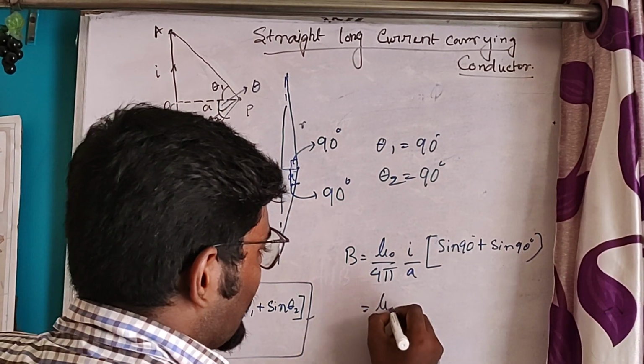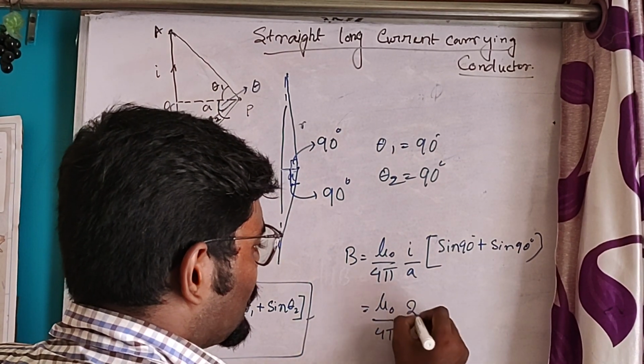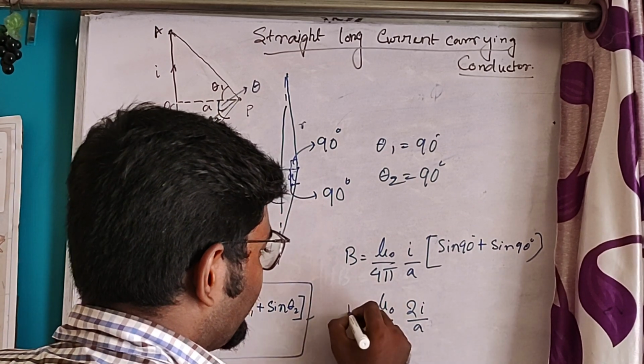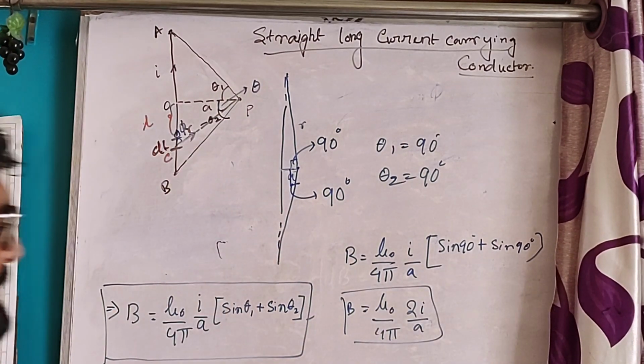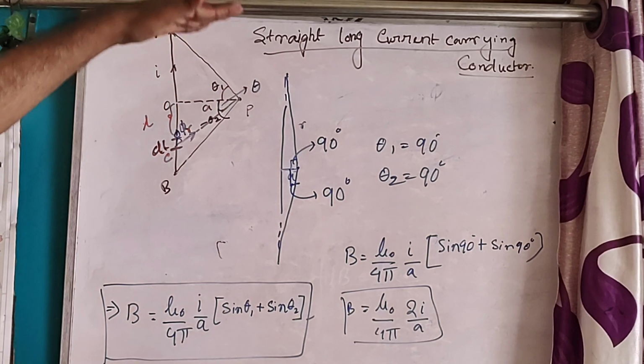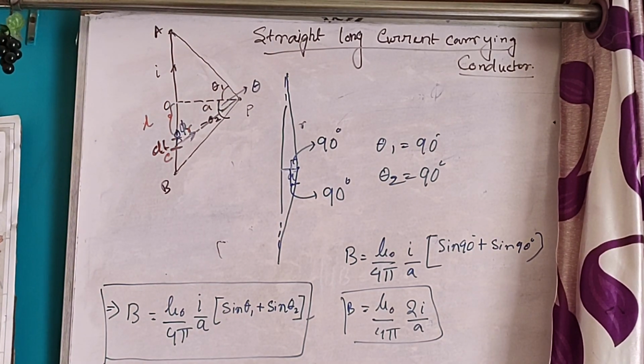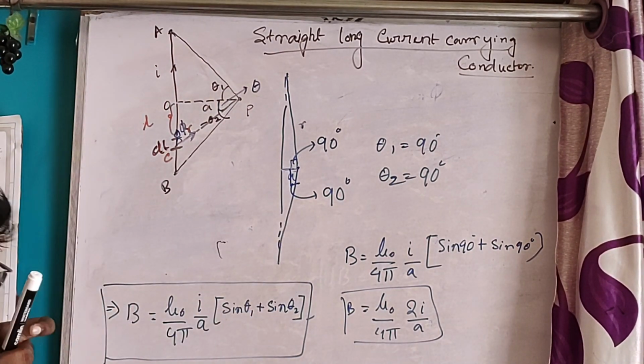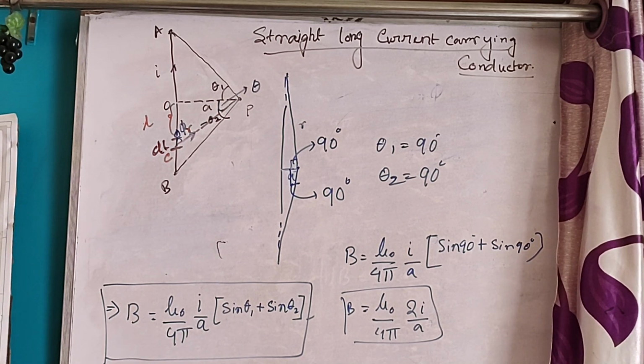It will become mu 0 by 4 pi, 2I by A. This is B. So this is the magnetic field for an infinite current carrying conductor. Okay. Copy it out.